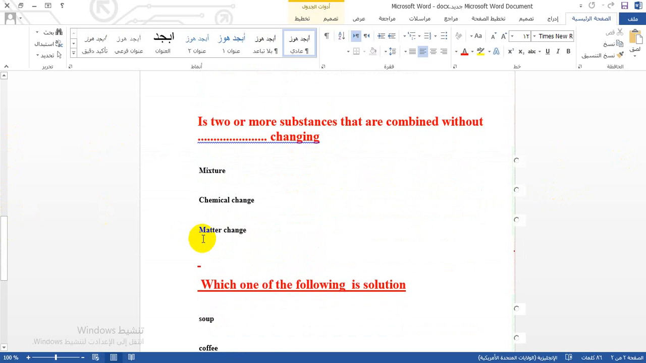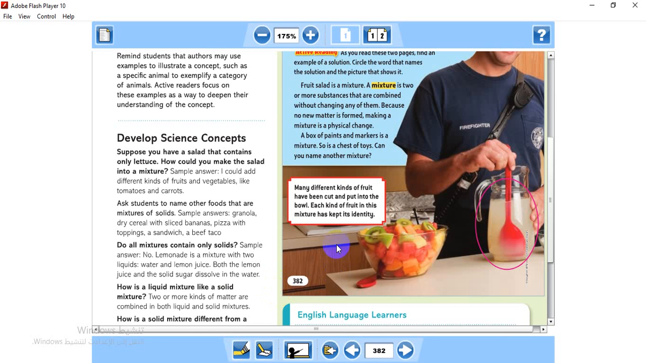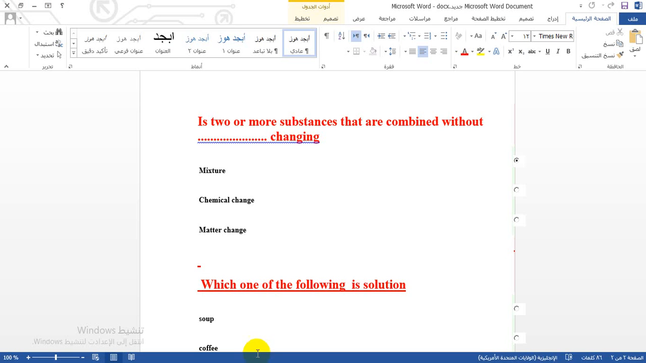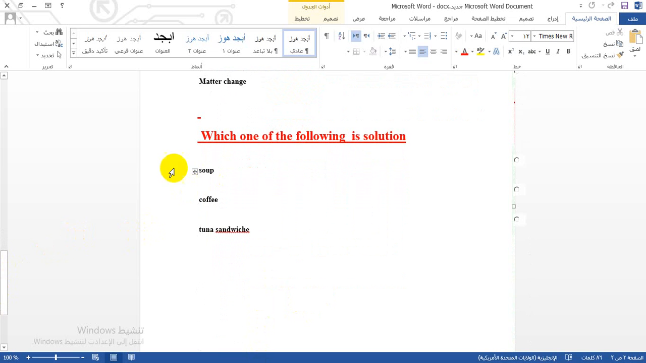A mixture is two or more substances that are combined without changing. And we explained it many times in this lesson, if you remember. So, in this lesson, a mixture is two or more substances that are combined together. Okay. And the last question is, which of the following is a solution, guys? Which one of them is a solution?